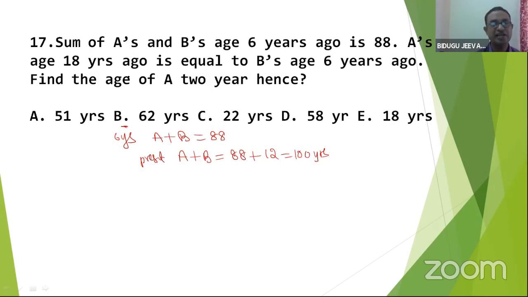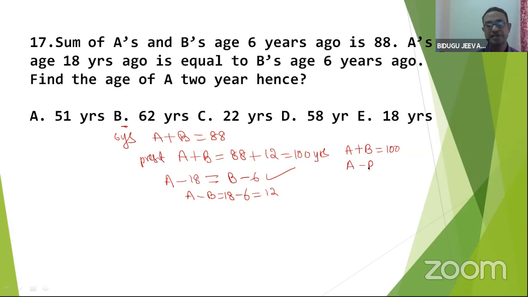A's age 18 years ago, right? A's age 18 years ago, that is A minus 18, is equal to B's age 6 years ago, B minus 6. I think it is clear. So I'll write A minus B is equal to 18 minus 6, 12. So I got two equations. One is A plus B 100, A minus B 12.